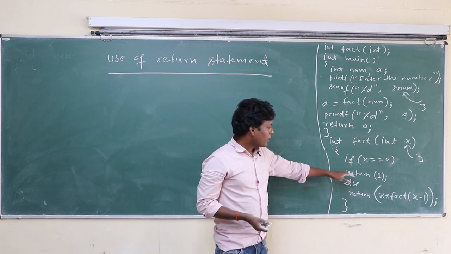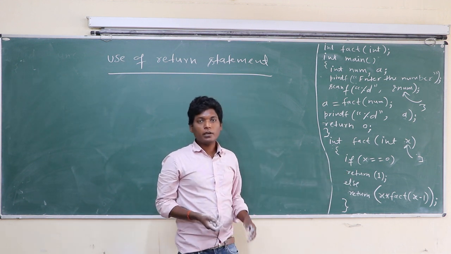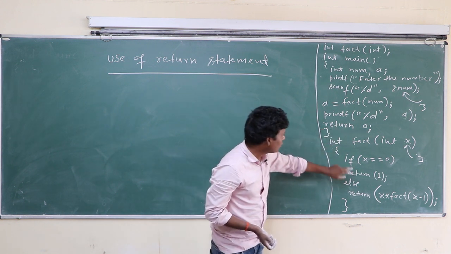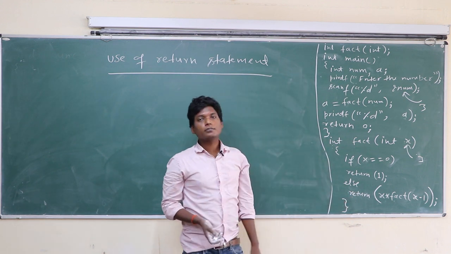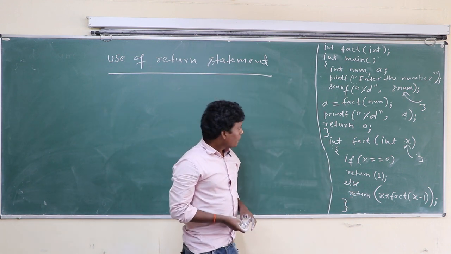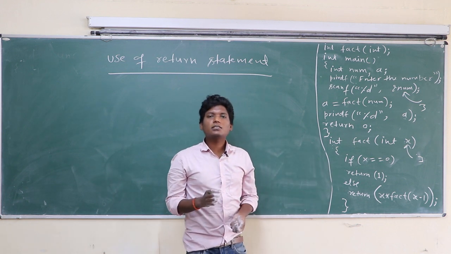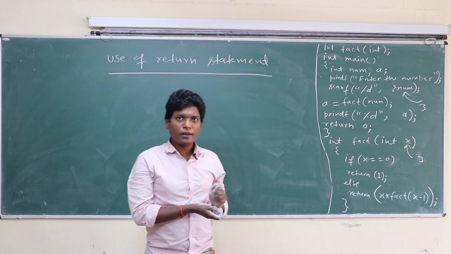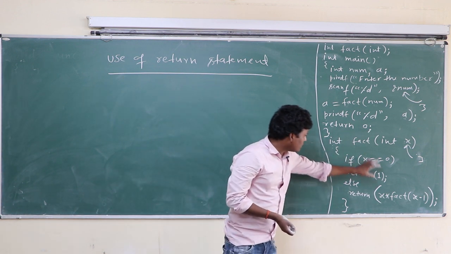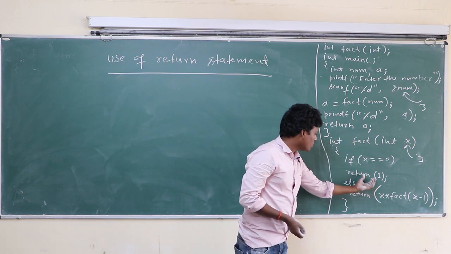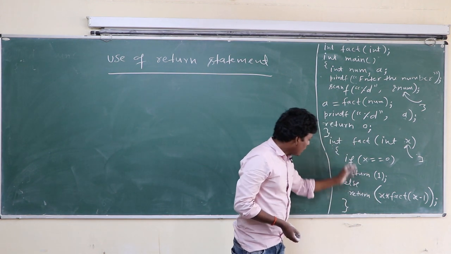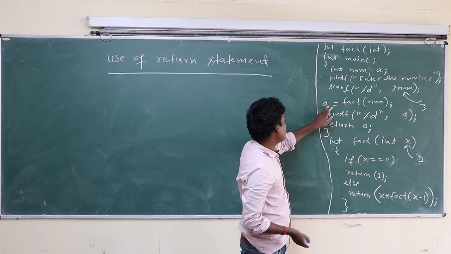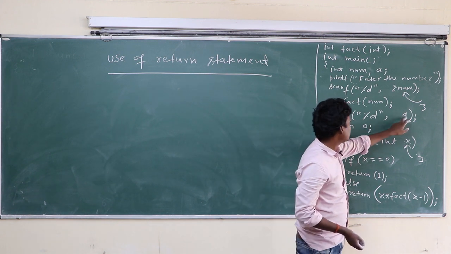Here you can see in any program there may be a number of return statements. Here there are 3 return statements, 1, 2, 3 in this program. Okay class. When any function returns something, then we have to collect it in another variable in the calling function. This function returns something, return 1 or return this, and this return value is collected in another variable and we print that variable.